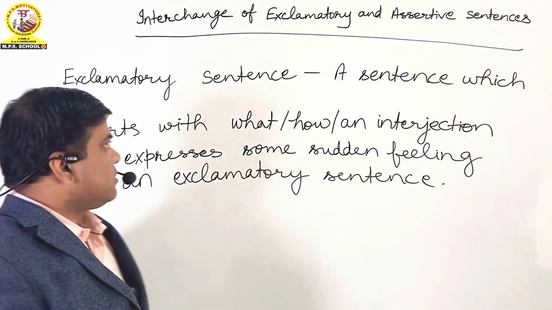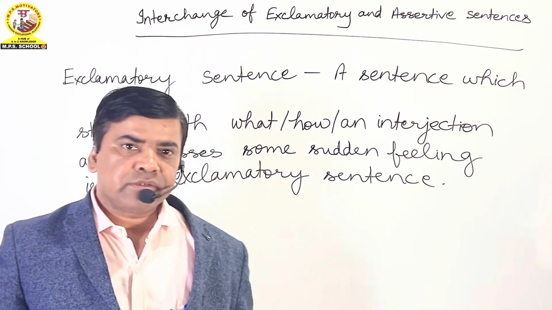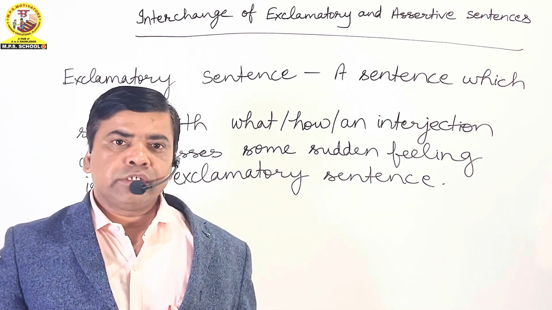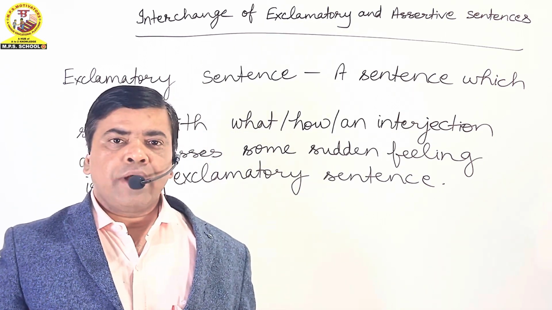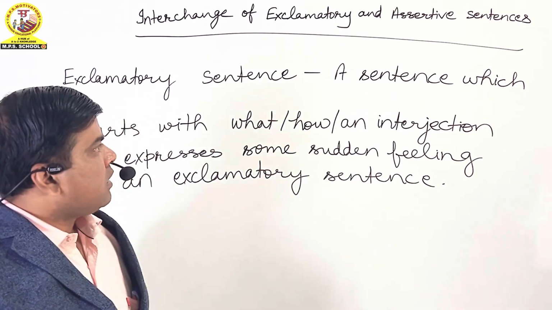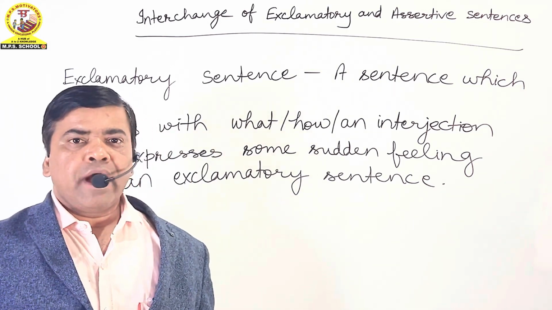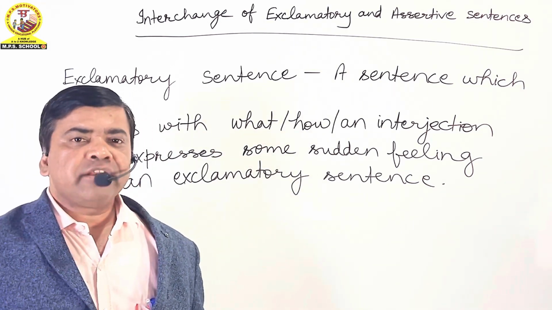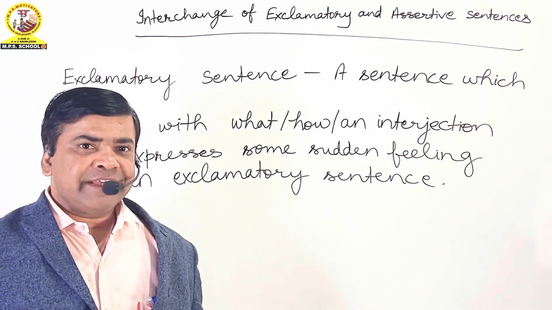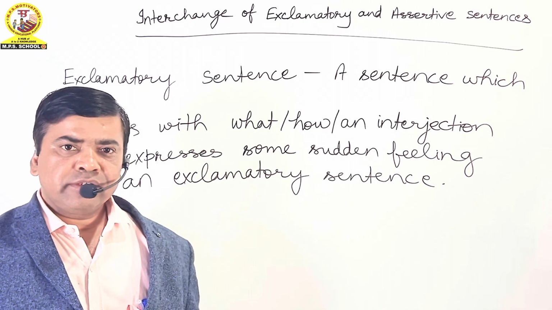Okay friends, I have written a few lines about an exclamatory sentence with the help of which you can understand what an exclamatory sentence is. A sentence which starts with what or how or an interjection and expresses some sudden feeling is called an exclamatory sentence.